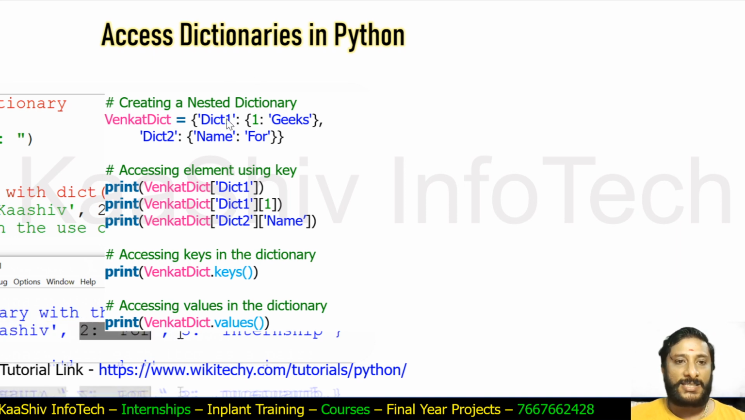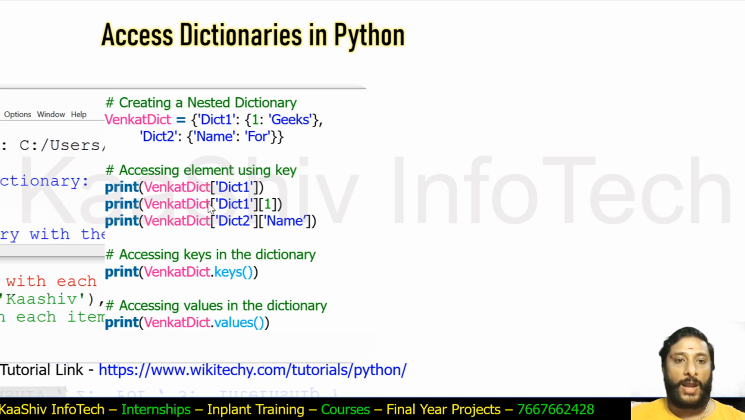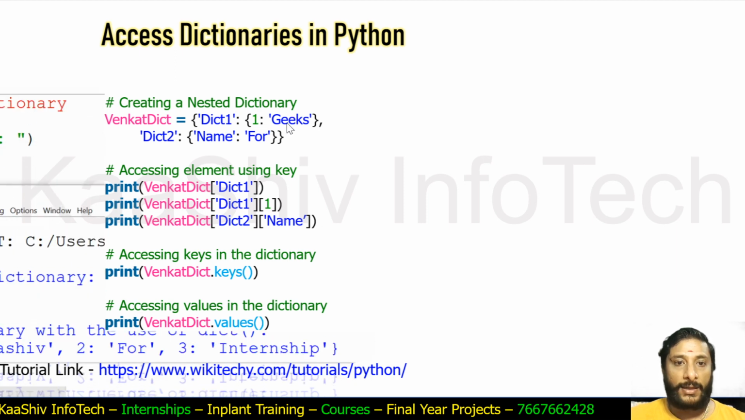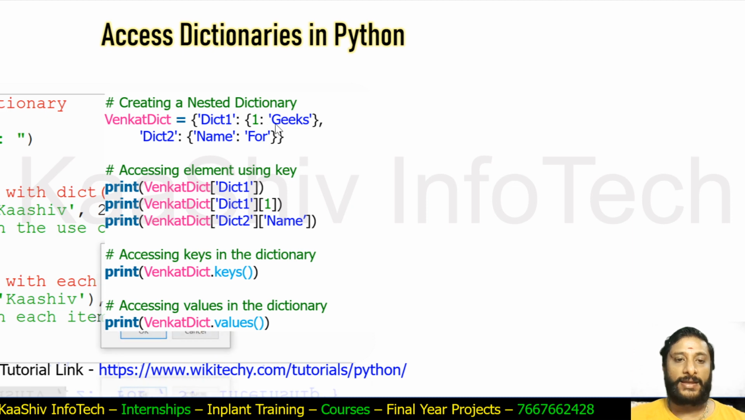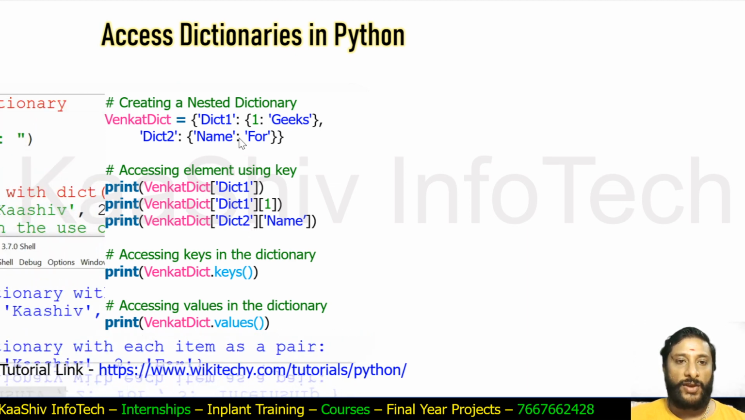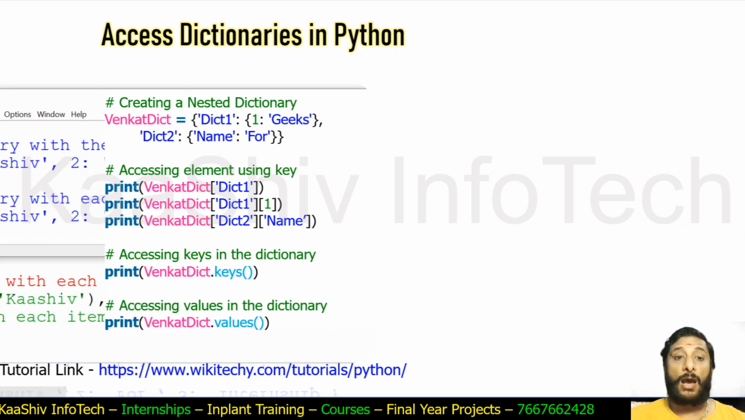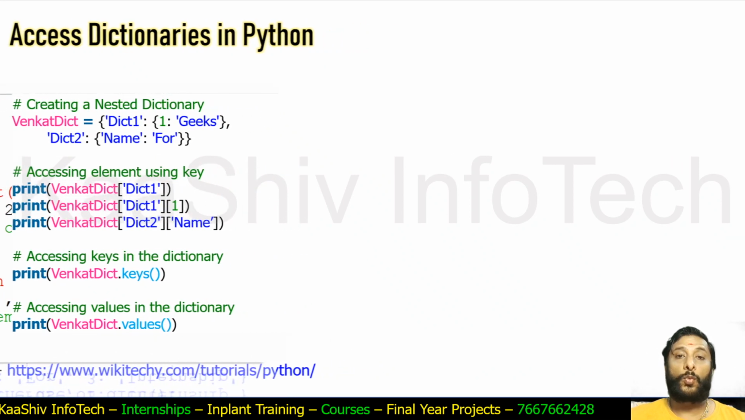To list down a specific value, using the key you are able to fetch it. For dict1 of 1, I'll get this output. For dict1, I'll get 1: Casio, and dict1 of 1 gives this value. I'm trying to get this value, and dict2 of name, you will get this one. The keys will be dict1 and dict2. For values, you'll have this one as a value and this one as a value. This is how your nested dictionary works.